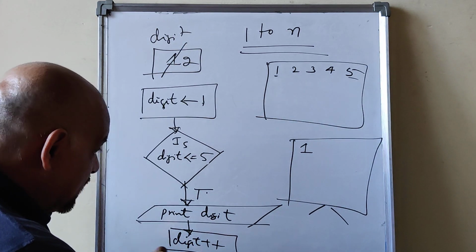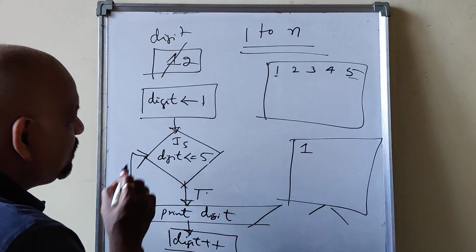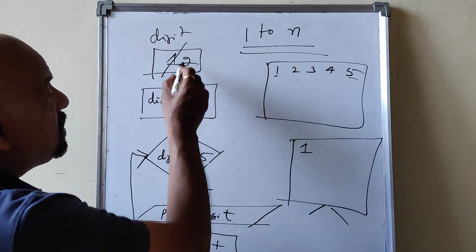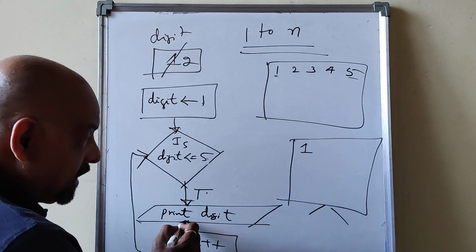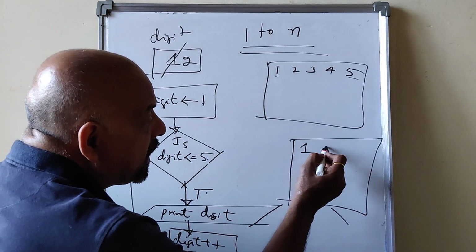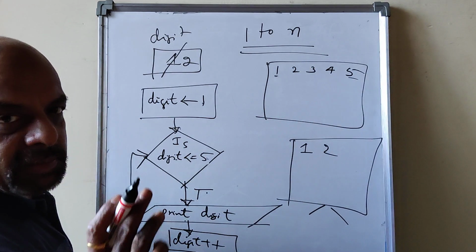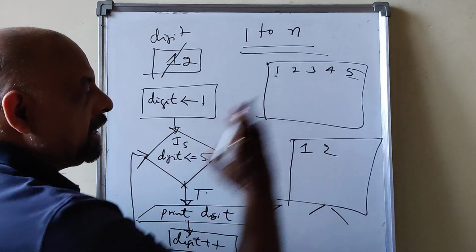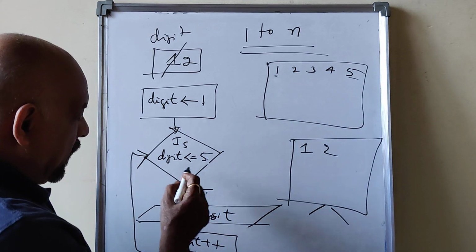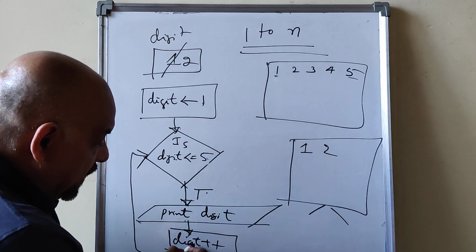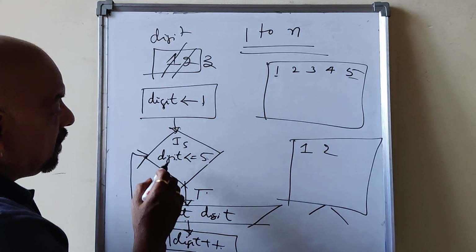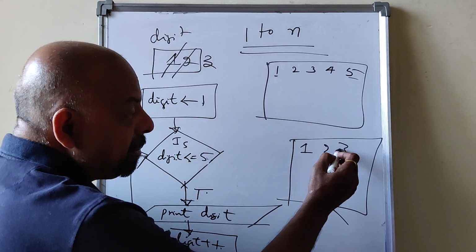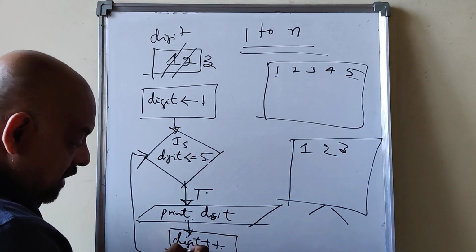Now I will compare this value with 5. Now digit value is changed. 2 less than or equal to 5 is true. Print digit, 2 will be printed on the monitor. Use some tab or whatever it is in the printf statement to make it spacious. Then at print, 2 will be printed. Digit plus plus, digit will be incremented. 3 less than or equal to 5 is true. 3 will be printed. Then digit plus plus.